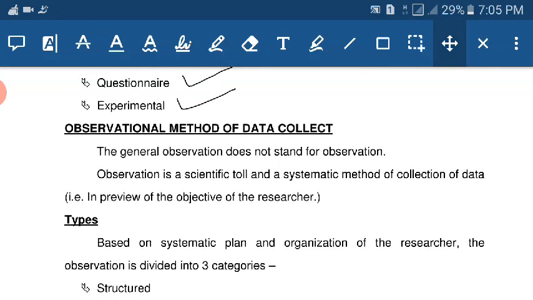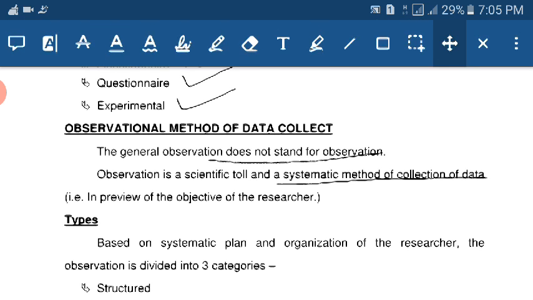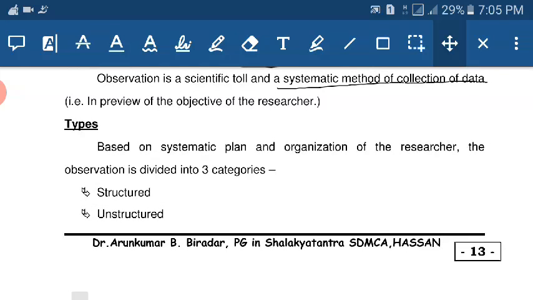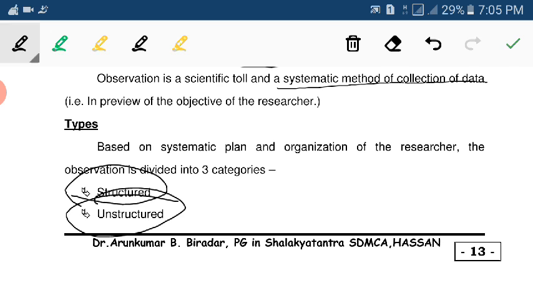Observational method of data collection. General observation does not stand for the observation. Observation is a scientific tool and a systematic method of collection of data that is in the purview of the type of research, meaning types based on the systematic plan and organization of the research. The observation is divided into three categories. First, structured, unstructured.